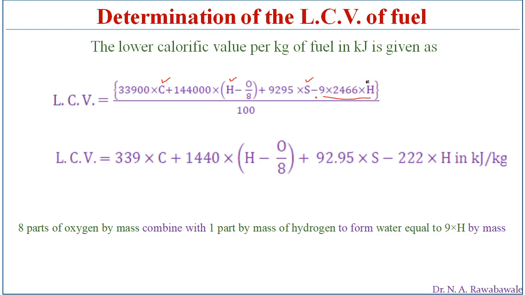If we allow that water to carry heat, then that amount of heat is subtracted. How much heat energy this water is going to absorb, we can calculate by this.